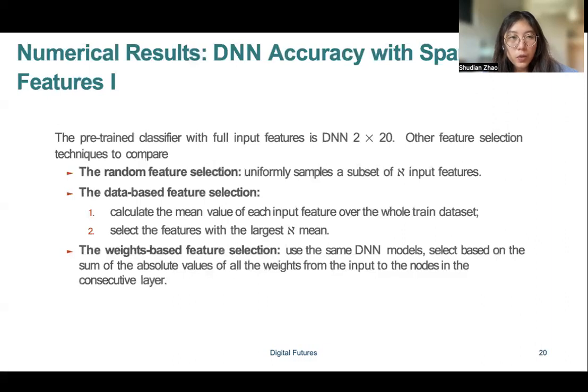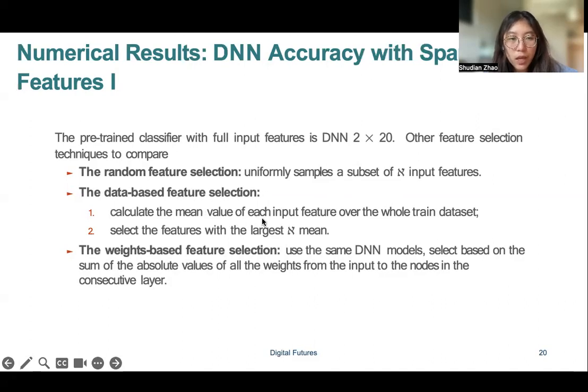In the last part, I will show you some numerical results where we compare our method with other feature selection methods, to show the accuracy of the model trained with the sparse input selected by different methods. The three feature selection methods we compared with include a random sampling method and a data-based feature selection.